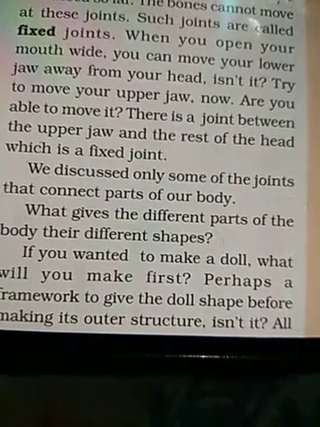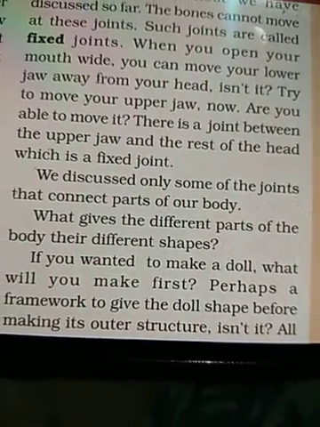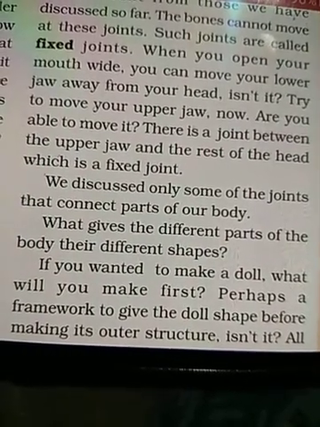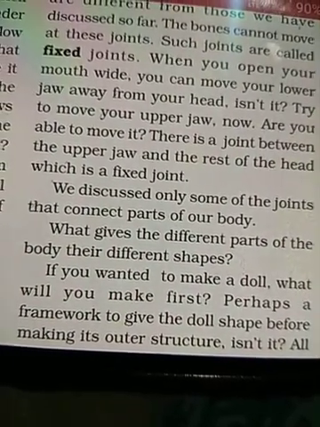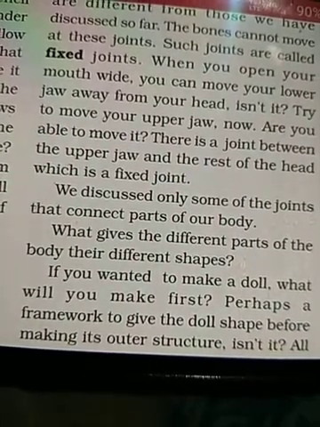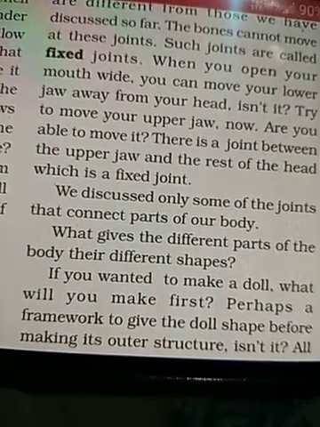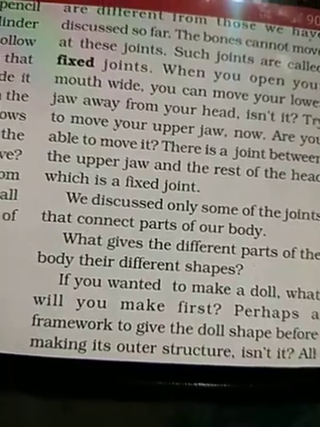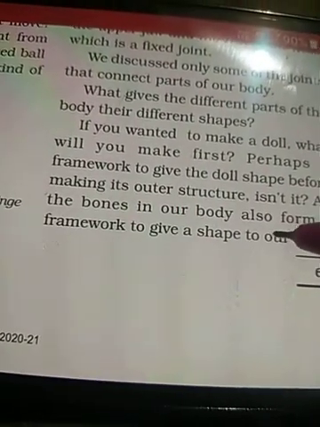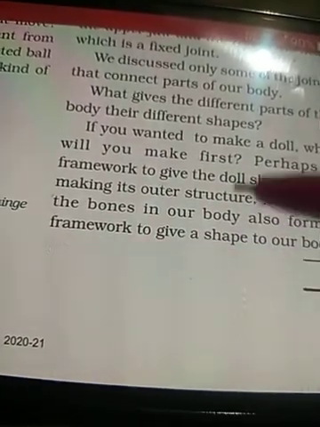So a similar framework of bones is present in our body, which provides a proper shape, a decent shape and a posture to the body. That framework is known as skeleton. Yes, all the bones in our body also form a framework.